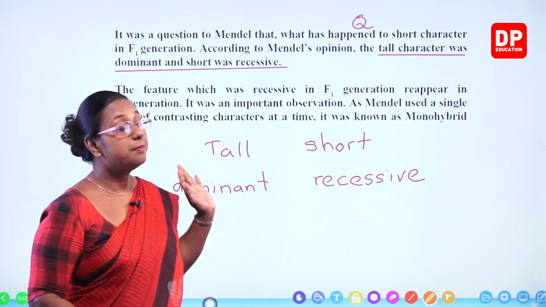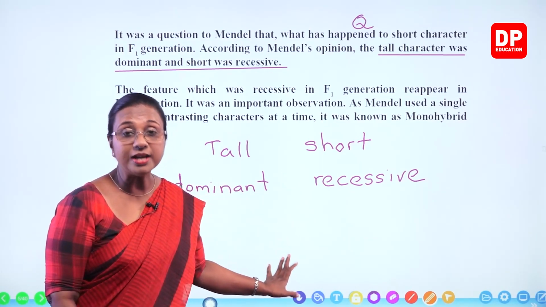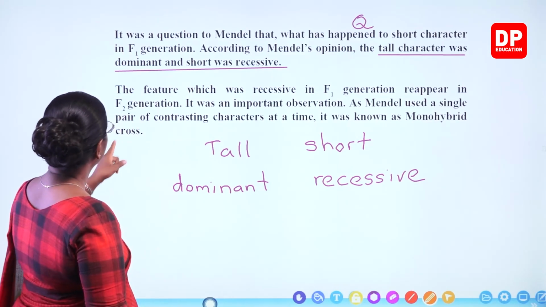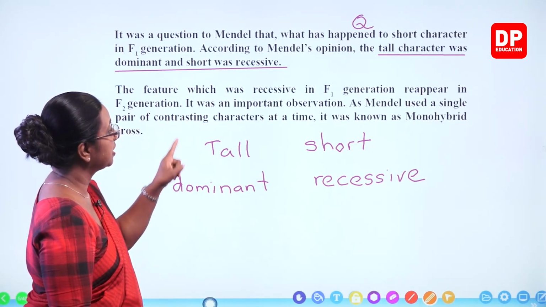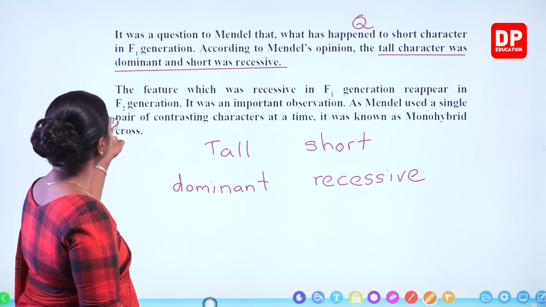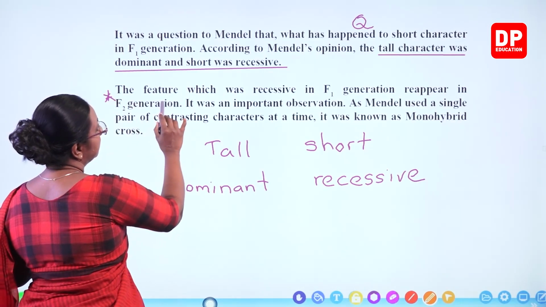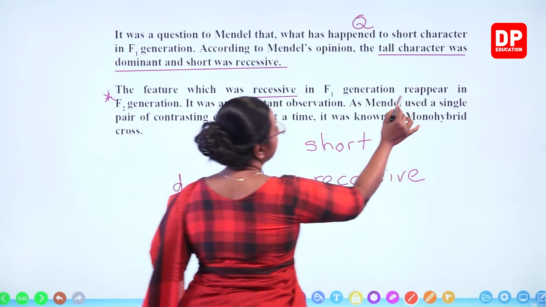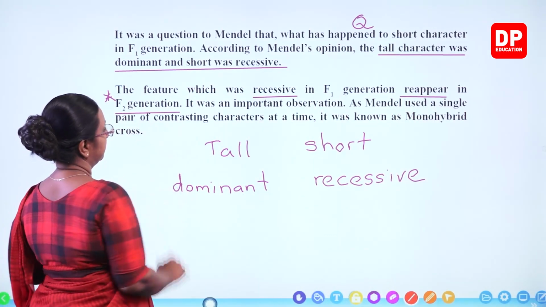That is how Mendel explained his observation, and that is what happens in inheritance also. Then, the feature which was recessive in F1 generation reappears in F2 generation. That is also something we saw. The feature that was recessive, it reappears in the F2 generation.